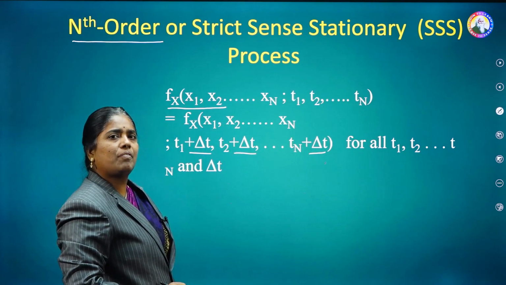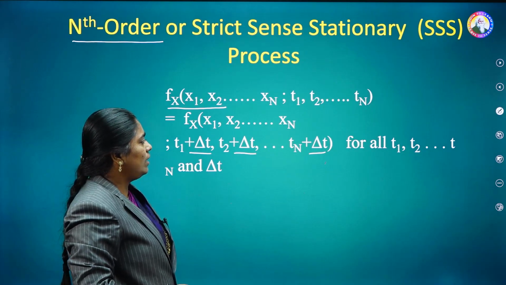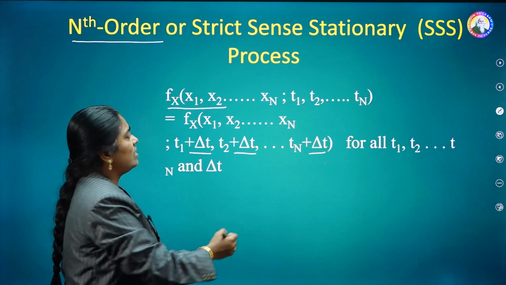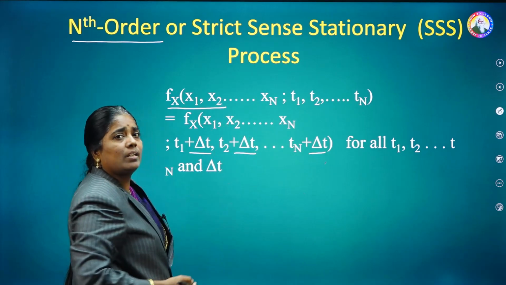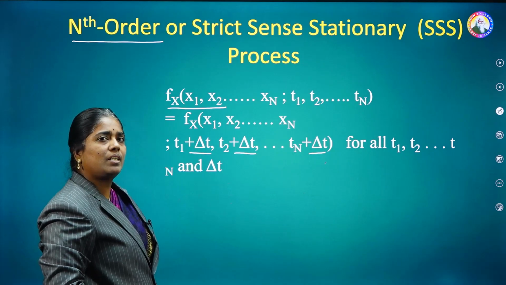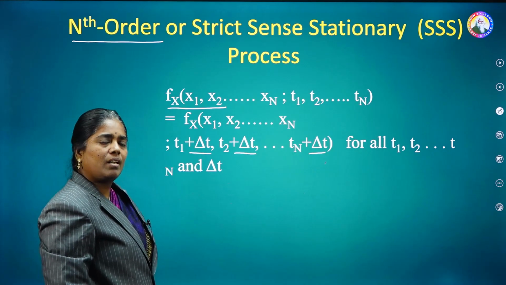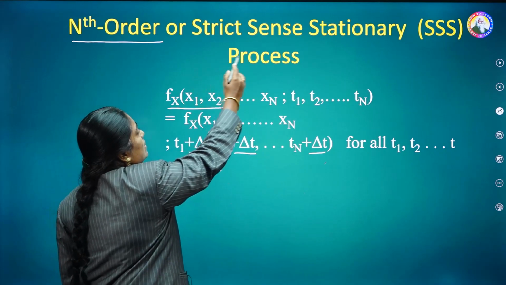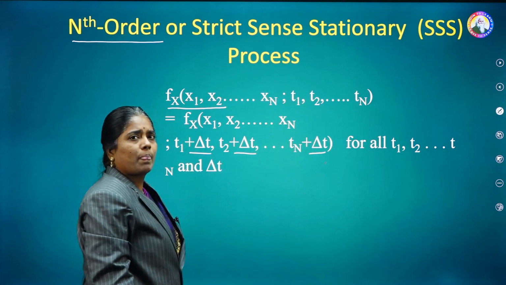For all the values of t1, t2, and so on up to tn, all are shifted by the amount delta t, but it is still equal to the corresponding nth order joint density function. Hence it is known as the nth order stationary process or SSS process, that means strict-sense stationary process.